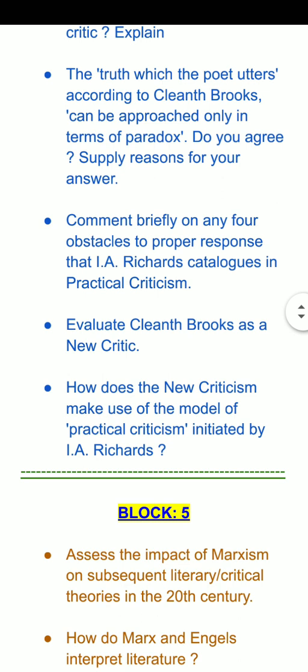Now next is, the truth which the poet utters according to Cleanth Brooks can be approached only in terms of a paradox. Do you agree? Supply reasons for your answer. We need to justify the statement, whether we agree with it or not, and we have to also state the reasons regarding the same.